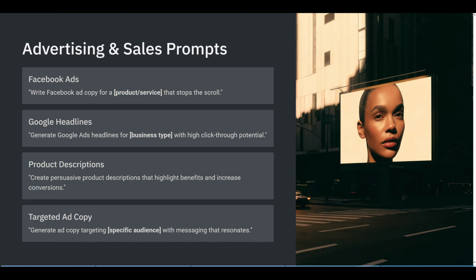For best results, review outputs for accuracy, brand voice, and compliance, and ask ChatGPT to iterate, expand, or format into tables or calendars as needed. Measure performance, feed real insights back into the prompts, and keep refining. Pause the video, copy these lines, personalize the brackets, and let ChatGPT accelerate your marketing today.